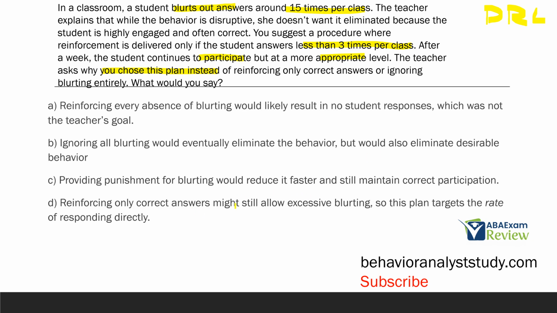D, reinforcing only correct answers might allow excessive blurting. But with the DRL, we're targeting the rate of responding directly and doing it systematically, where we're reducing how much blurting there is, but not eliminating it entirely. Challenging question, right? Make sure we understand while A and B seem okay, D explains the plan fully.